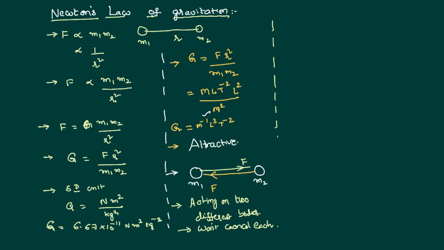Capital G, the universal gravitational constant, is constant over the entire universe and it won't change with the medium.